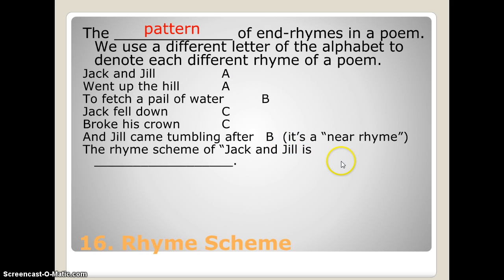If you have a pattern of end rhymes in a poem, we can use a different letter of the alphabet to denote each different rhyme in that poem. So Jill and Hill would be our A rhyme here. Water doesn't rhyme with anything, so it's B all by itself. Down and crown is a new rhyme, so we give it a new letter, C and C. And then B again will be a slant rhyme or a near rhyme. It almost rhymes with water here, and after and water will both get the letter B. So the rhyme scheme of this poem would be AABCCB. We'll take these from top to bottom and write them left to right to find our rhyme scheme or our pattern of rhyme.